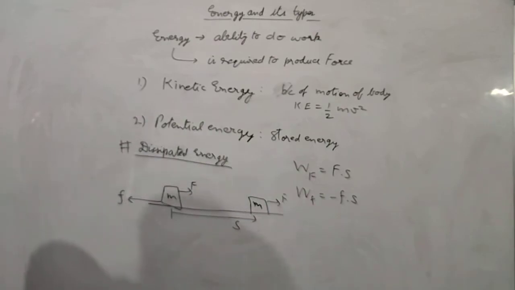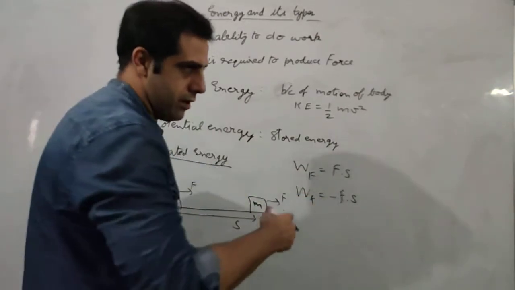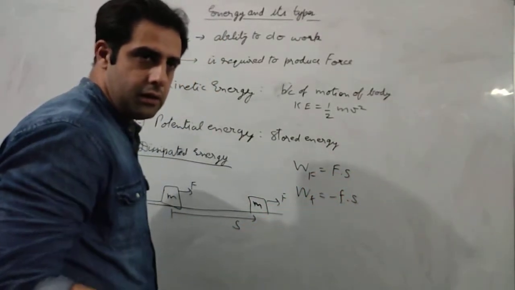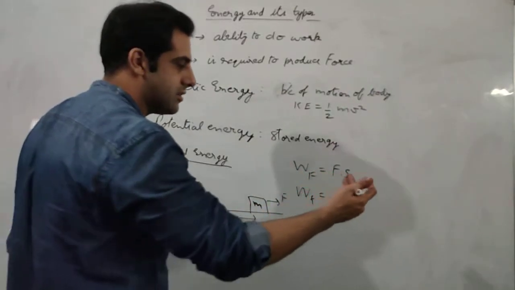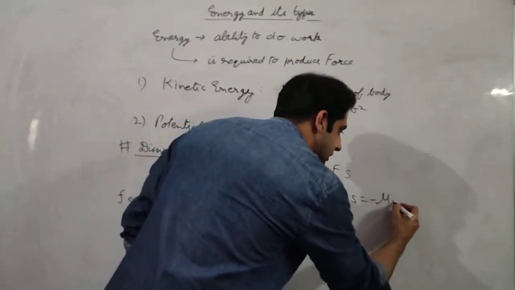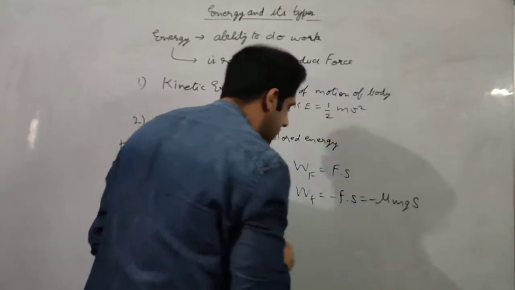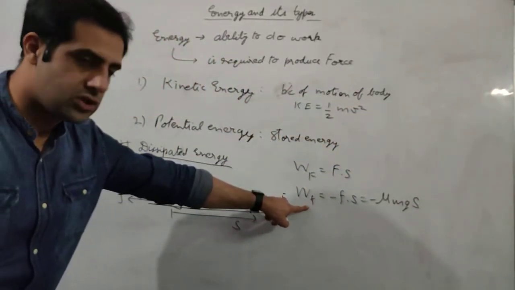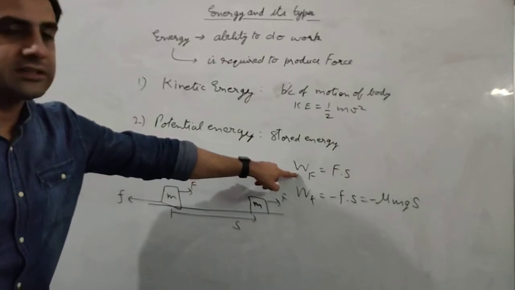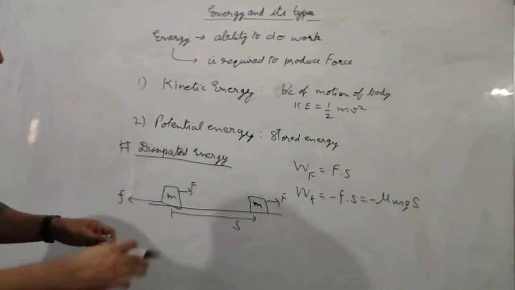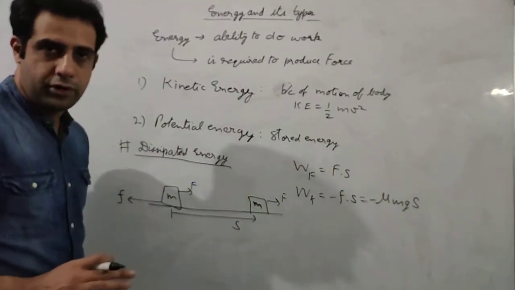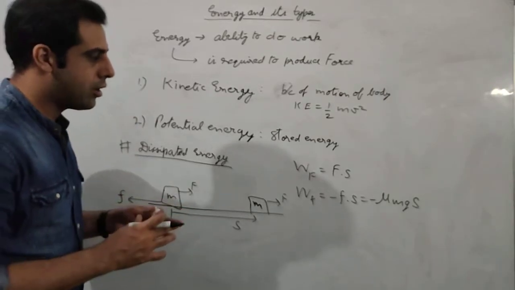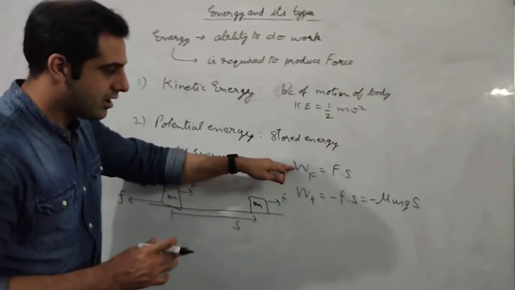So minus Fs. We know that friction force equals mu N, mu into the normal reaction, and the normal reaction is equal to mg. So we can write this as minus mu mg s. So this is the work done by the friction and this is the work done that is applied by our force. Now which one of these is useful for us? Which kind of work done do we want? We want this or this.